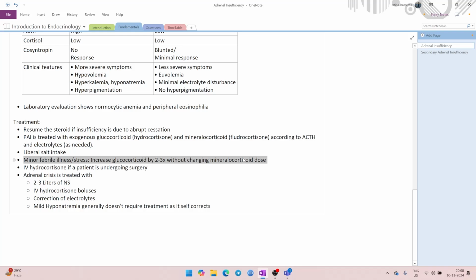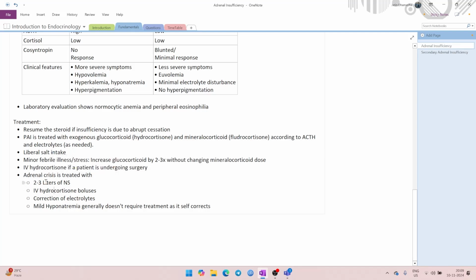So they ask you what you change in case of thyroid if a patient becomes pregnant. Similarly, it could be that a patient with primary adrenal insufficiency is taking hydrocortisone and is now becoming pregnant, what do you do now? That is a likely question that could come. IV hydrocortisone if a patient is undergoing surgery, before the surgery. And lastly, adrenal crisis, because it is related.